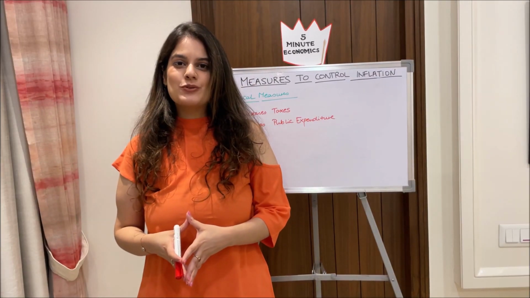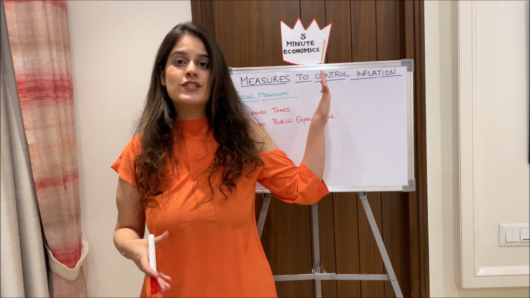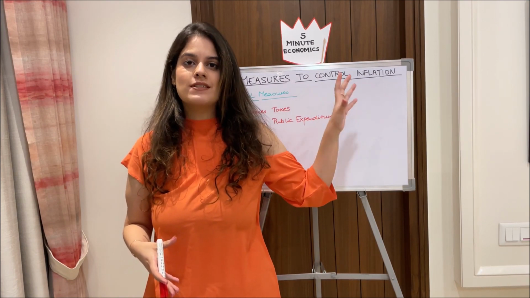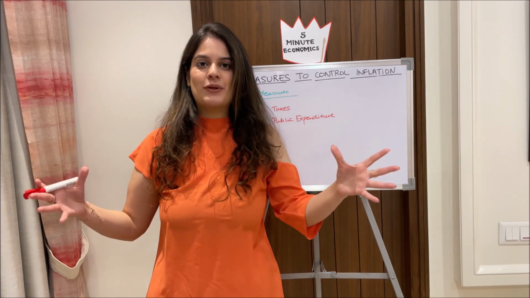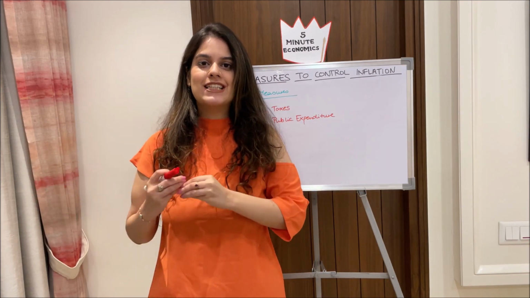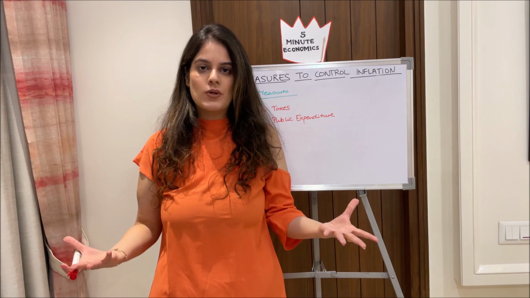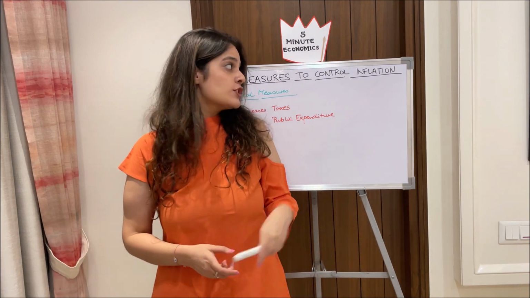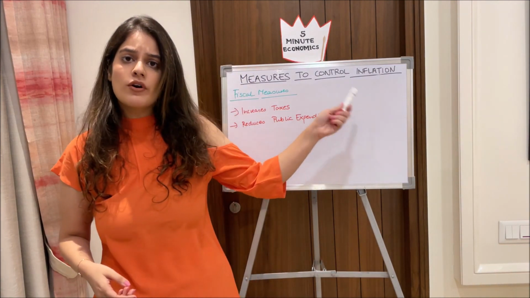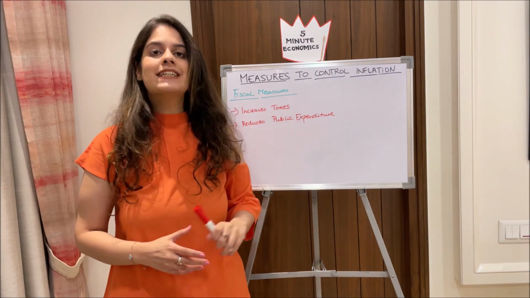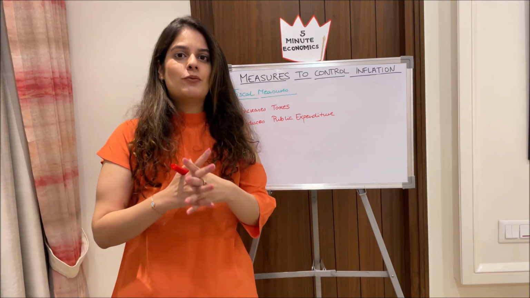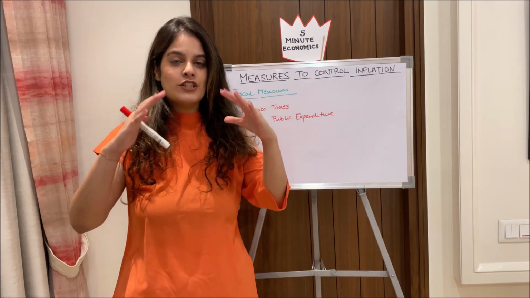Next, coming to the measures to control inflation through fiscal policy. Fiscal policy is a policy set by the government. Two things which should come to your mind immediately when you hear the term fiscal policy are taxes and public expenditure, because that is what fiscal policy comprises. During the time of inflation, where there's already a lot of money supply in the economy, the government will obviously increase taxes. They want to take money from the hands of the people so that inflation is curbed.